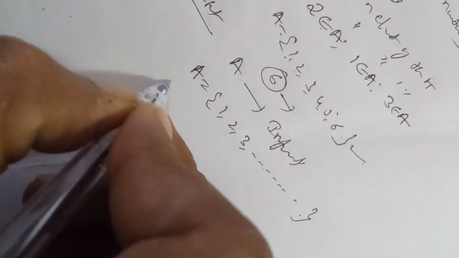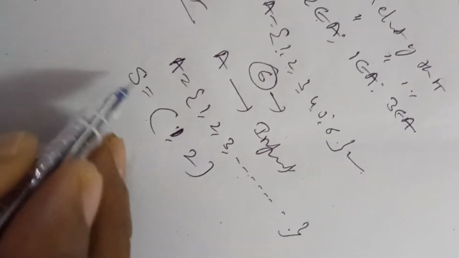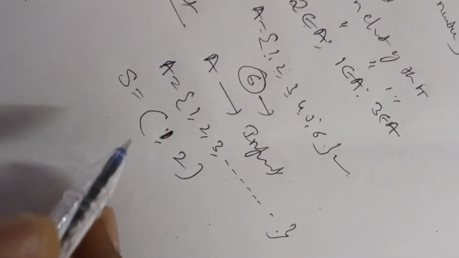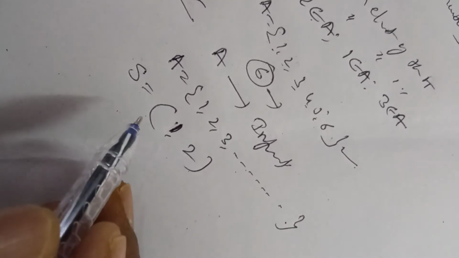Similarly, another example: S is equal to the open interval 1 comma 2. Now here this set also contains an infinite number of elements. Here S means the collection of all real numbers which are in between 1 and 2. Now in between there are infinitely many real numbers. Therefore this set is also an infinite set.